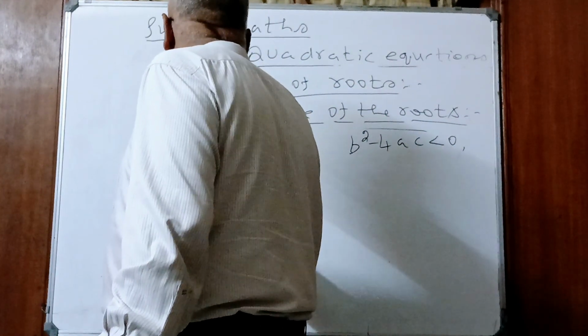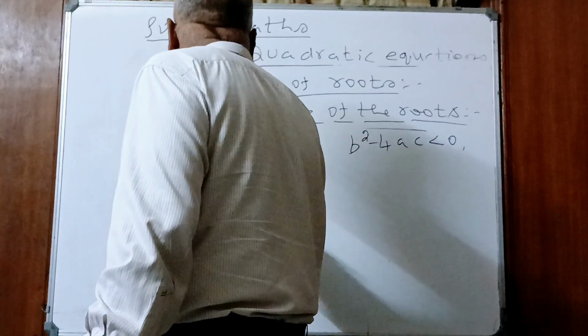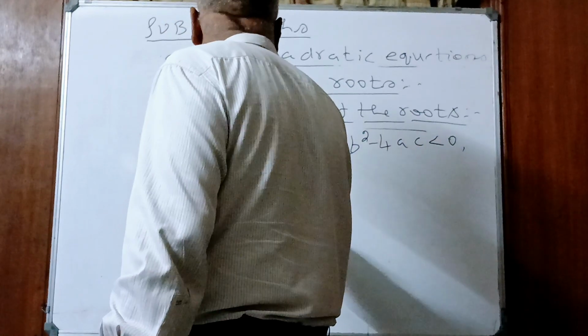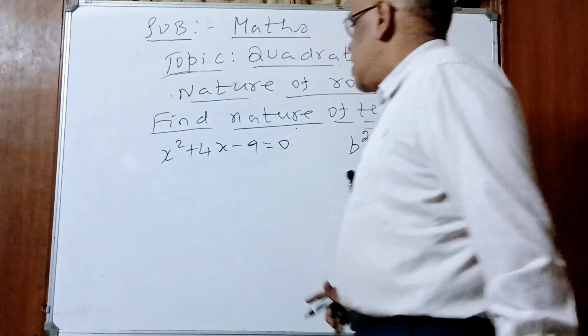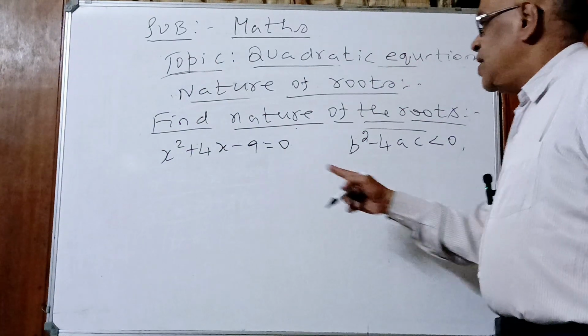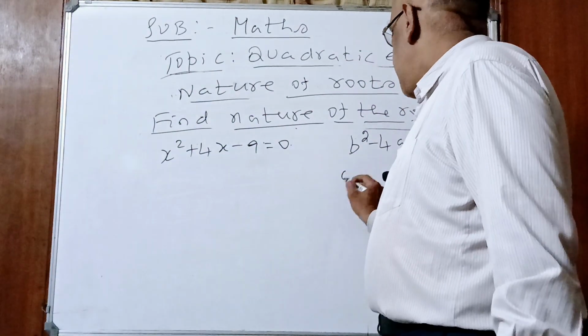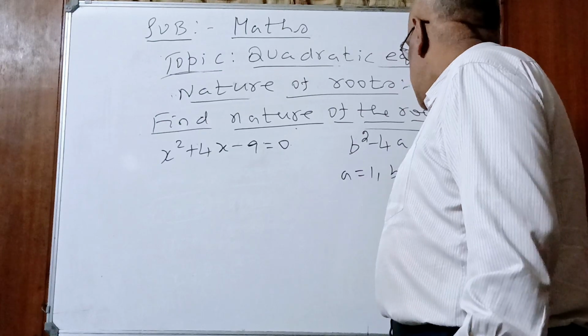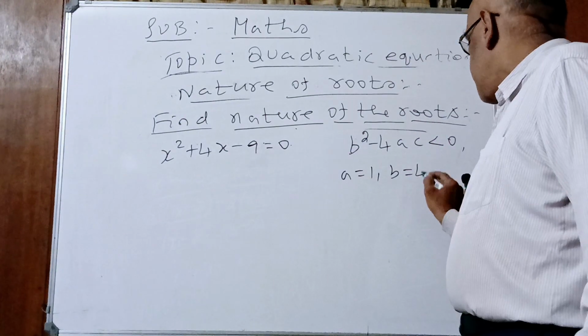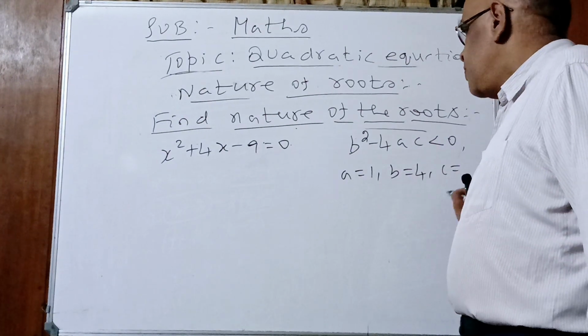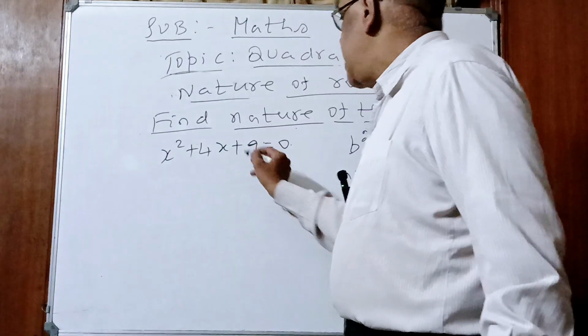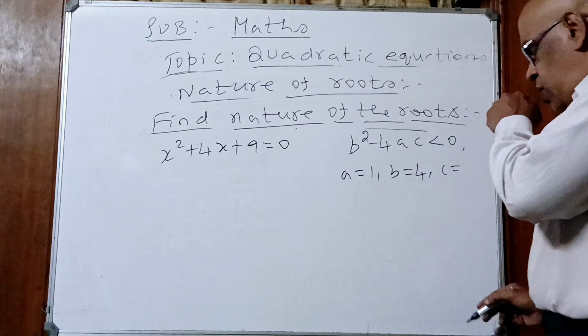X square plus 4x plus 9. Yes or no, children? So, what is A value here? 1. What is B value? 4. What is C value? Take plus 9.